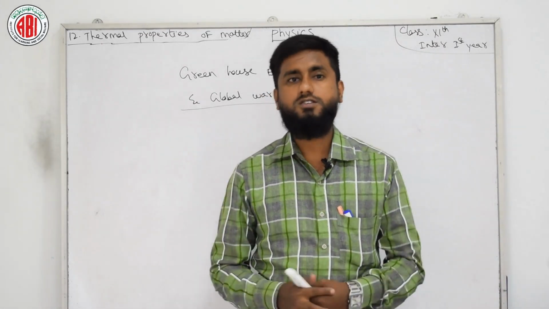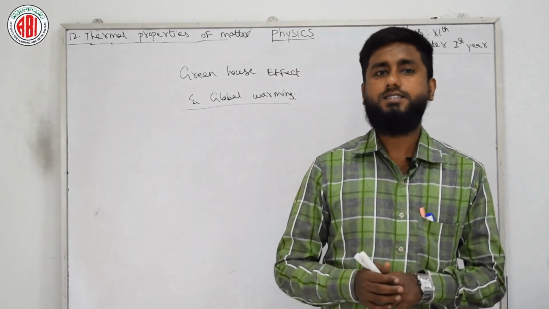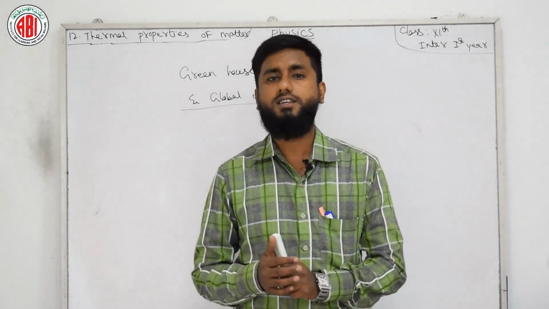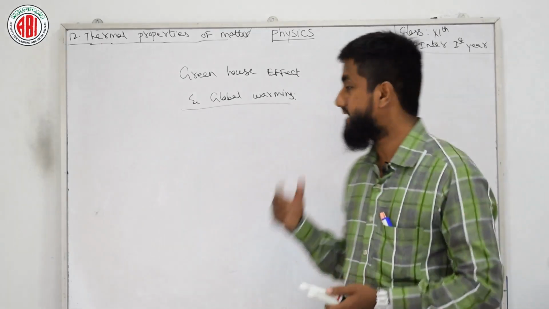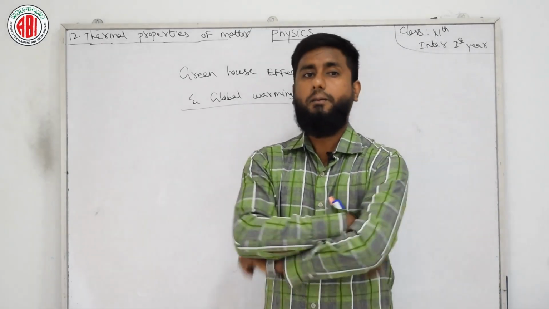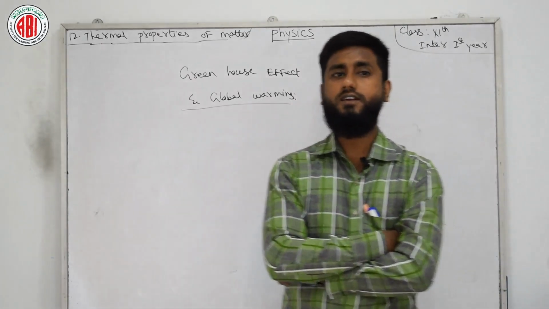So the greenhouse effect is the process by which thermal radiation from Earth's surface is absorbed by atmospheric greenhouse gases.